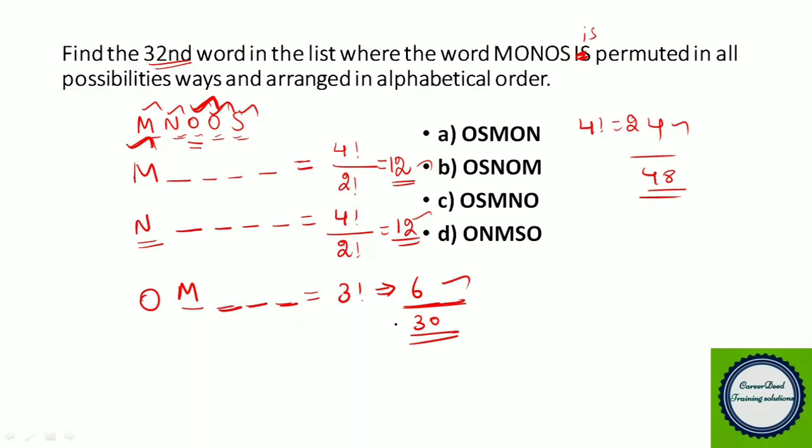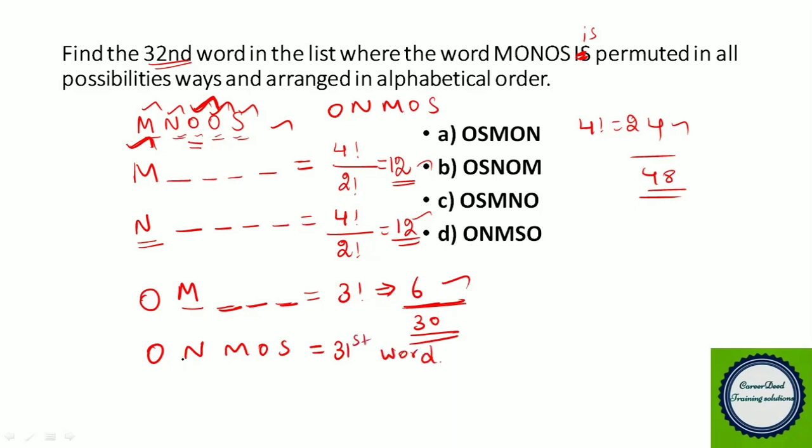Then what will be the 31st word? After OM, the next will be ON. When you write the rest in ascending order, ONMOS is the 31st word.